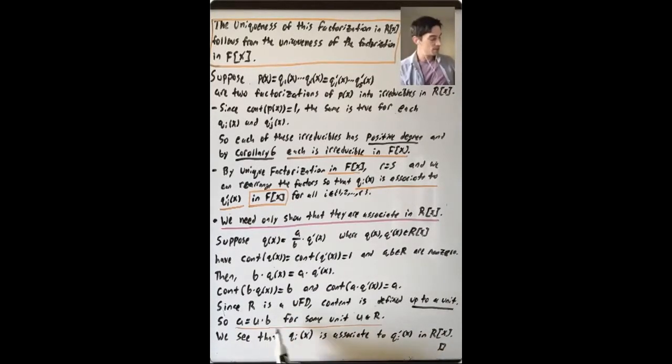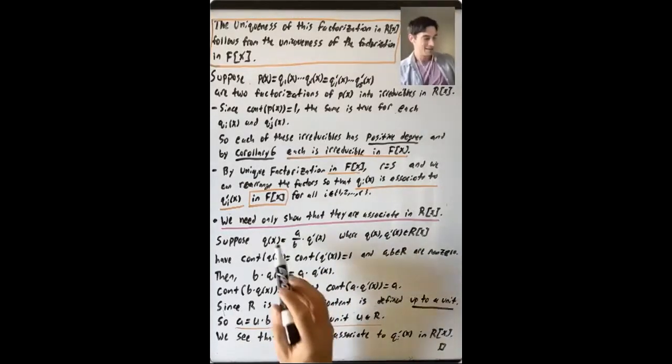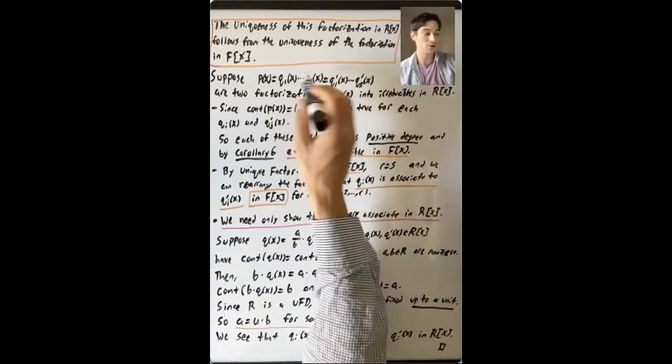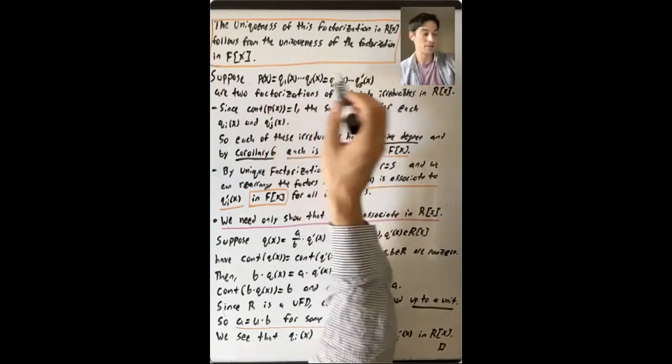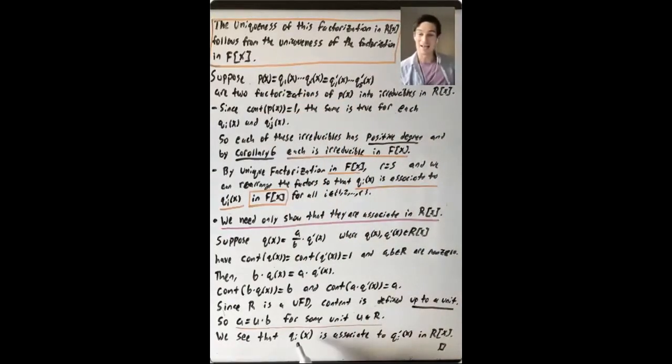So A equals U times B for some U in R. But then what is A over B? This is a unit in R. So that means that this is now exactly the situation we're in here. We see that Qi of X is associate to Qi prime of X in R bracket X, not just in F bracket X, but in R bracket X. And that is the last thing we needed in order to see that this factorization is unique up to associates in R bracket X. And R bracket X is a unique factorization domain.